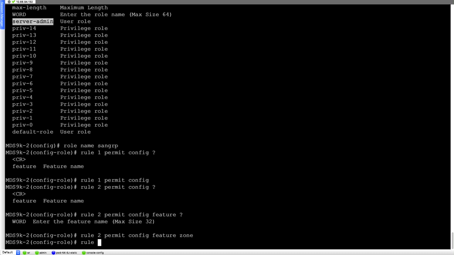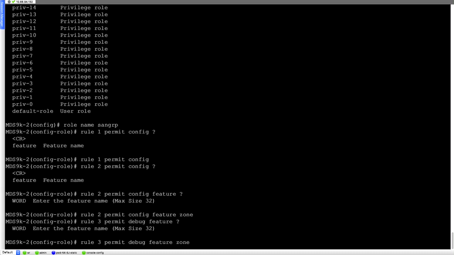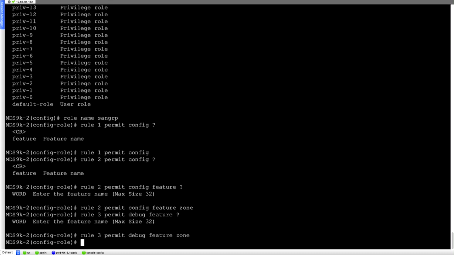And rule 3, if I want to define permit for running any debugs, if this user has the permission to run the debugs for the particular feature as well. So debug for feature, and I can set it for zone as well. So he cannot run the debugs for any other feature but for the feature zone. And rule 4, if I want to run some pings like the fabric pings, I can enable rule 4 and permit from the exec.